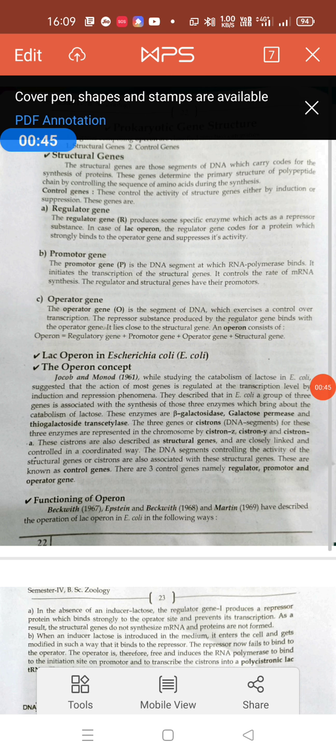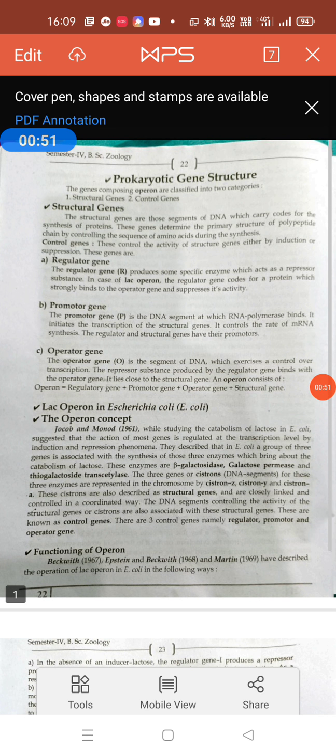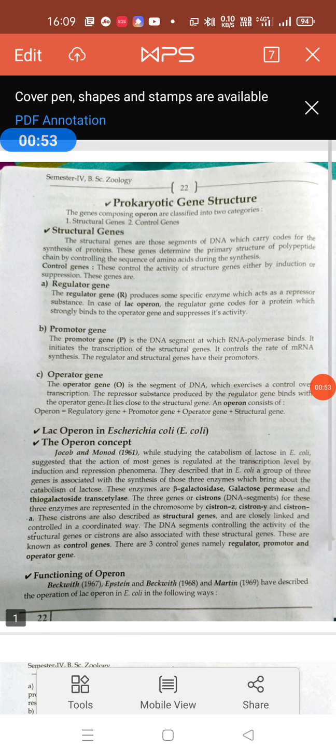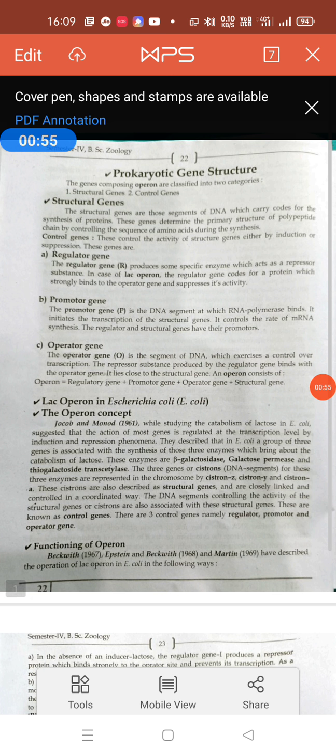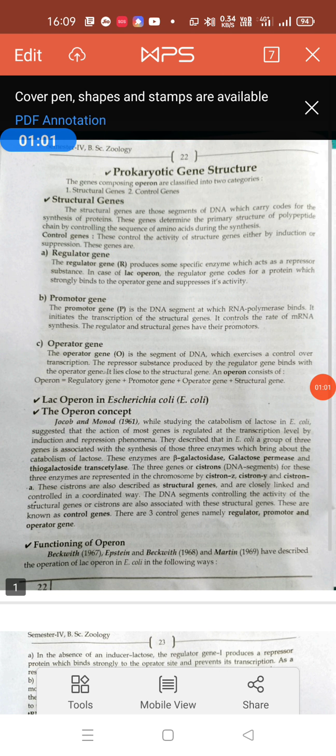Genes are segments of DNA, and prokaryotic gene structure shows gene expression in E. coli. What is gene expression? The functions of the genes take place in a very properly coordinated manner. That is gene expression.